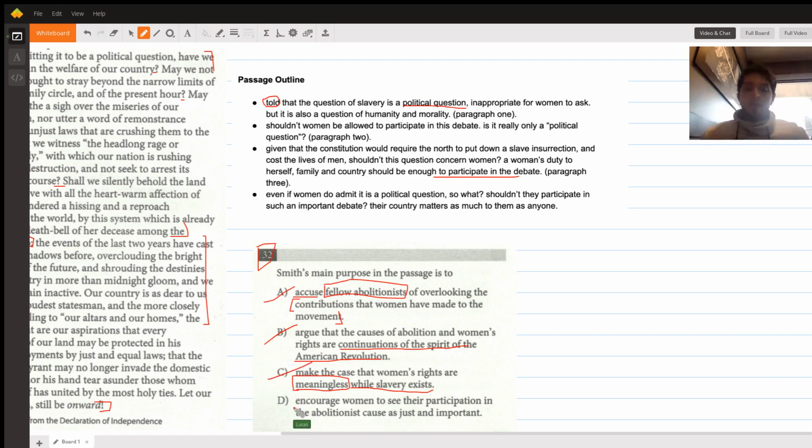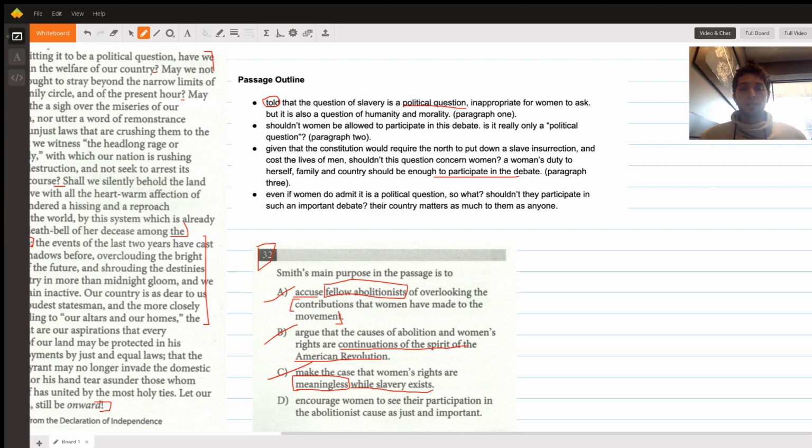D, encourage women to see their participation in the abolition cause as just and important. So this is definitely a right answer. It's got so many things going for it. One is just notice how general it is. Encourage women, it's very general. Just to see, right, just to have a change in perspective, see their participation in the abolitionist cause as just and important. Basically encourage women to change their perception and say, yeah, they have an important role to play. It's very general. There's not too much that's wrong with it.